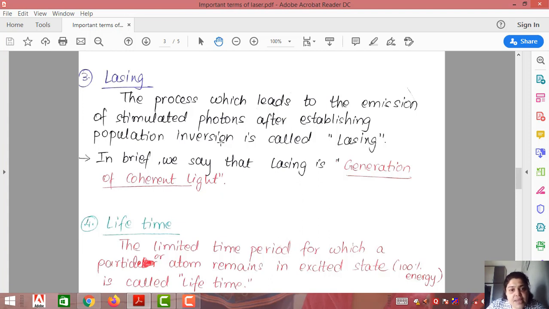Why do they come down? Because higher the energy, higher is the instability. So definitely they are going to come down. When they come down, they release the energy in the form of coherent light. So in brief, we can say that lasing means generation of coherent light. What do you mean by the word coherent? Coherent means same phase, same direction.